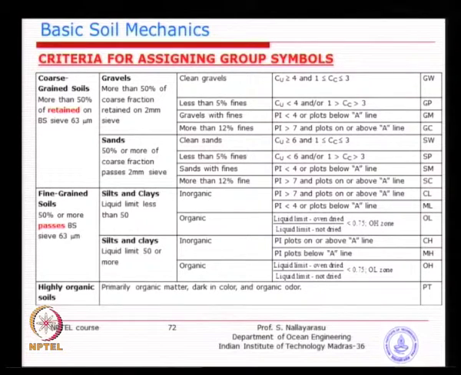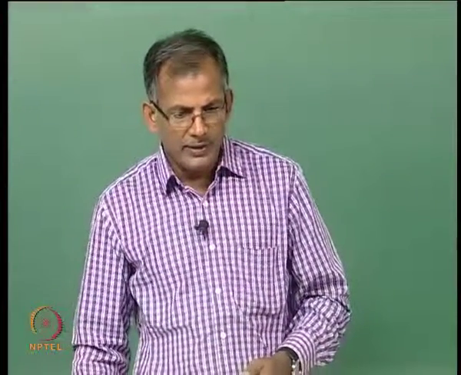For example, you take a natural state of soil and pass it through sieve analysis. For a demarcation to be a coarse grained soil, we need more than 50% coarse fraction retained on the 2 mm sieve. So, it is not 100% that is required. The remaining can be any fraction below that particular size. So, that is what they have followed.